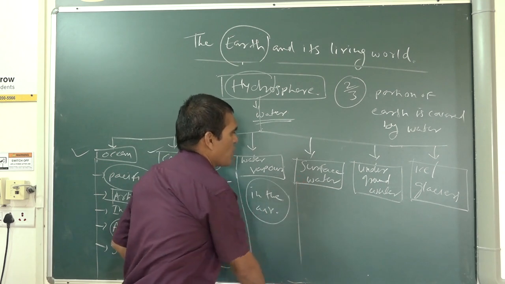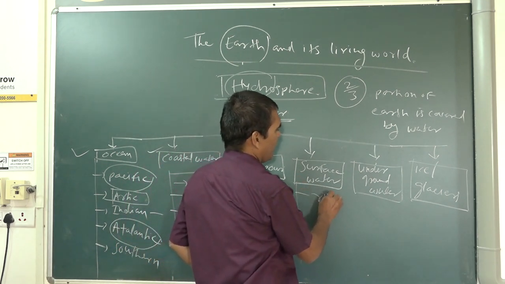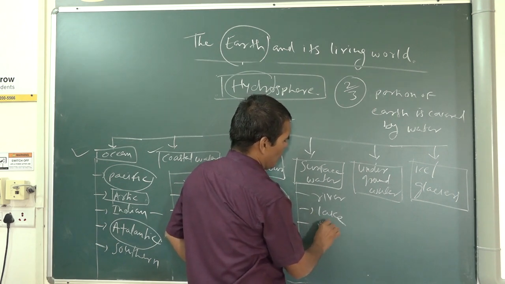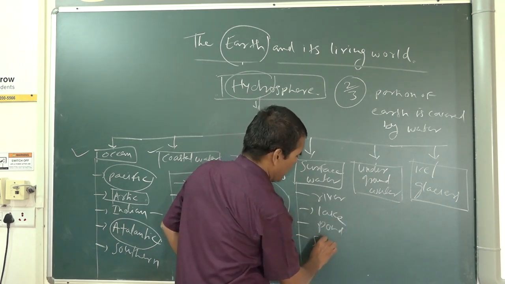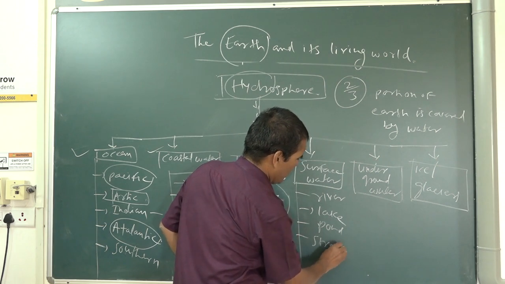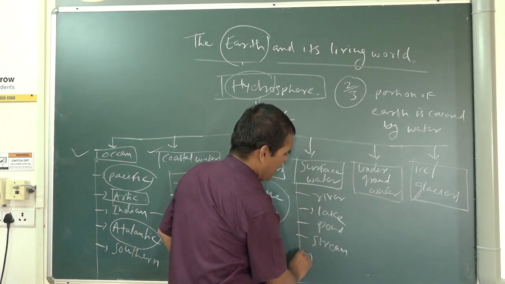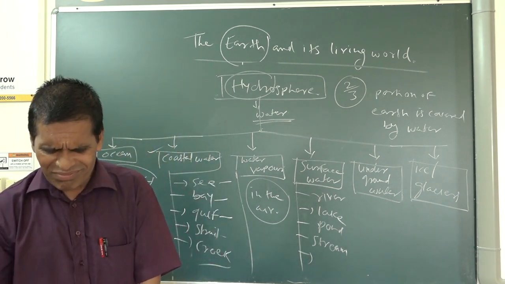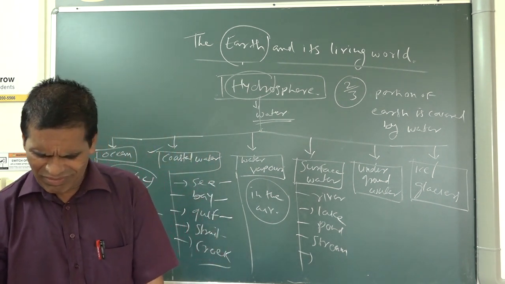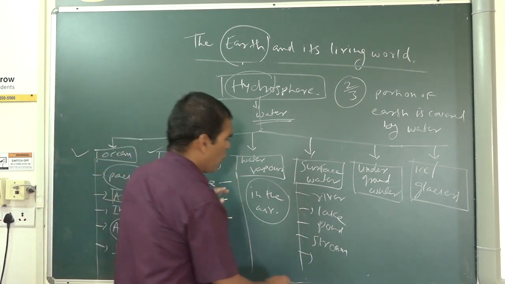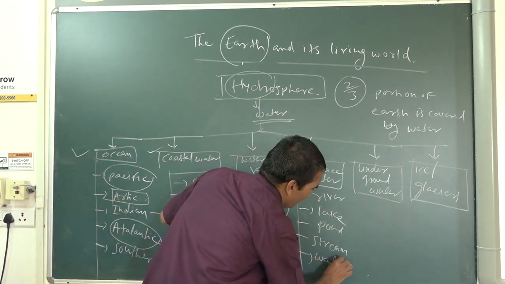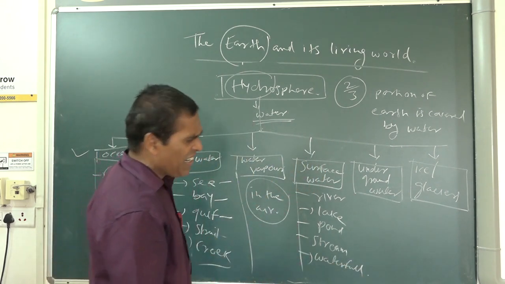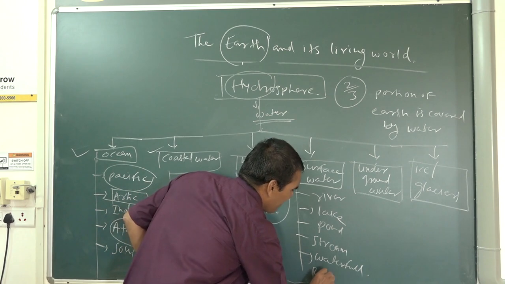Surface water includes the river, lake, pond, stream, waterfall, and so on.